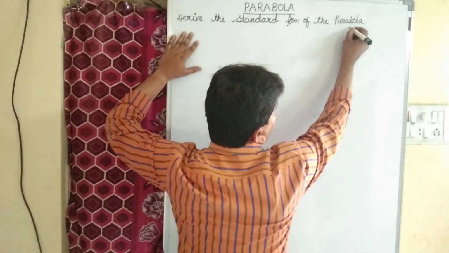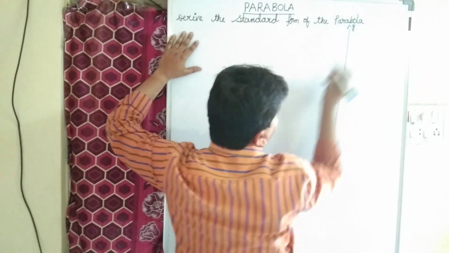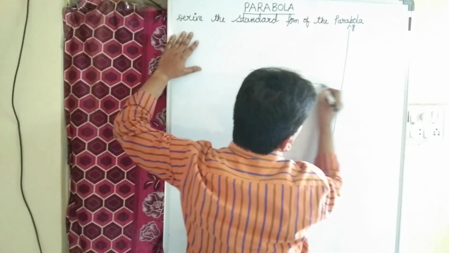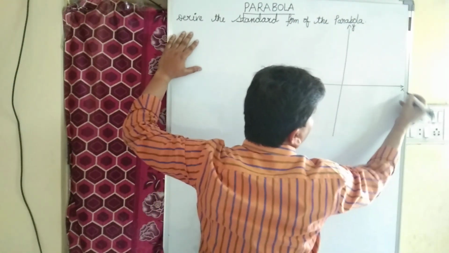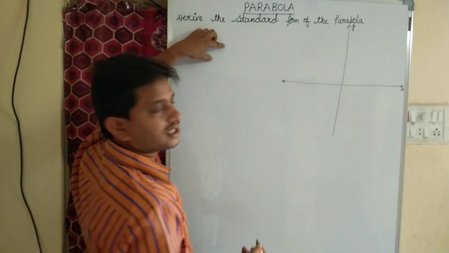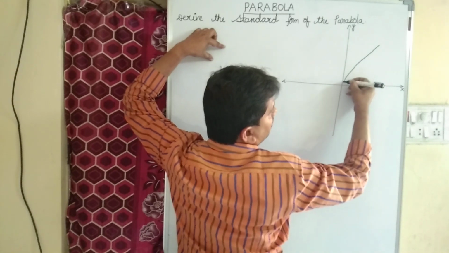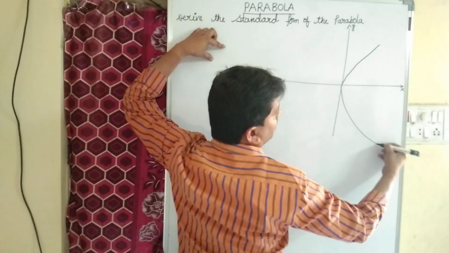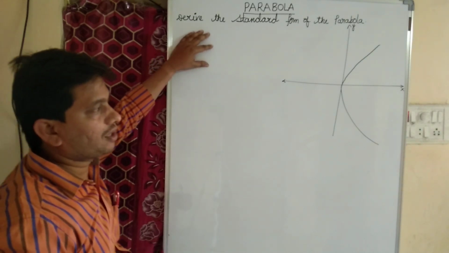See, for example, this is our y-axis and this is our x-axis. Yes, this is our parabola, right? Yes or no? This is our parabola.